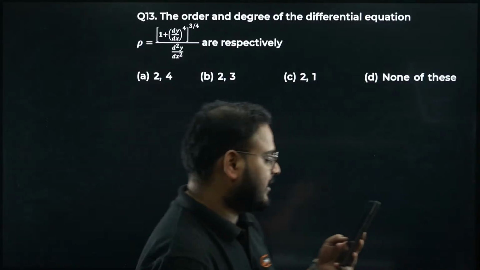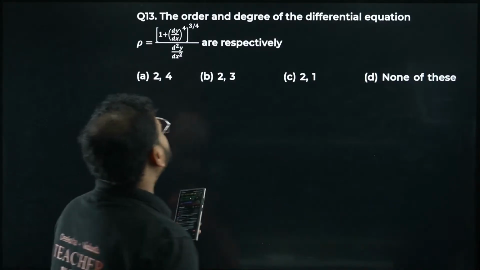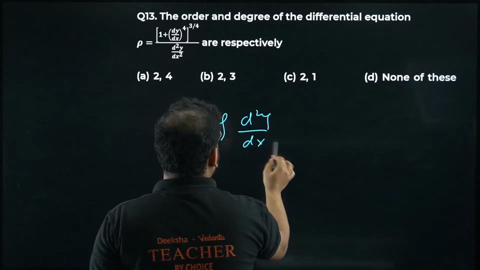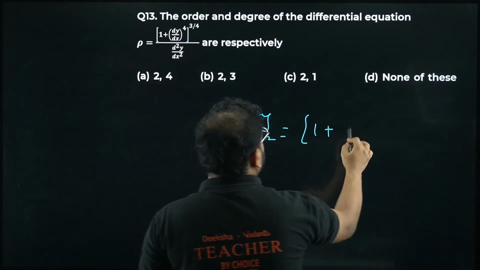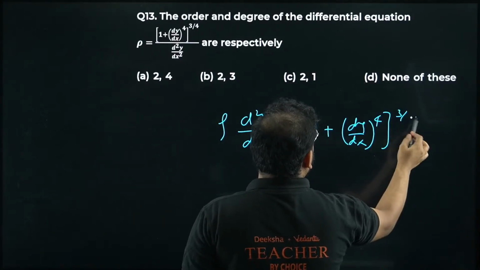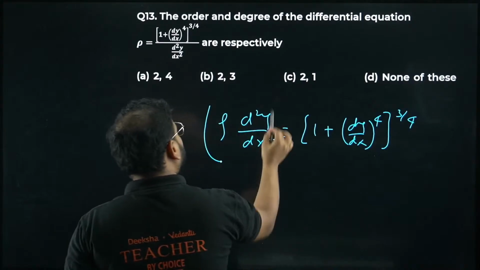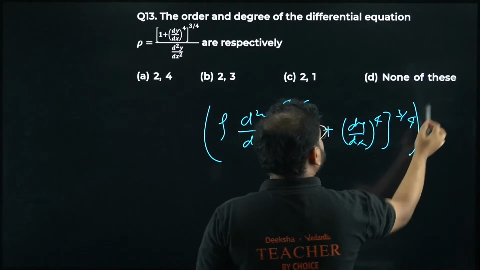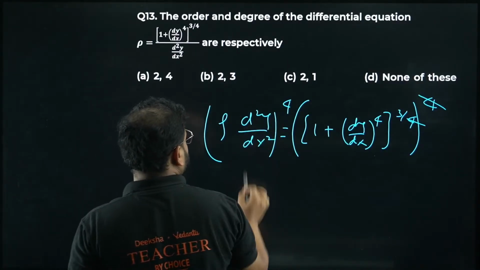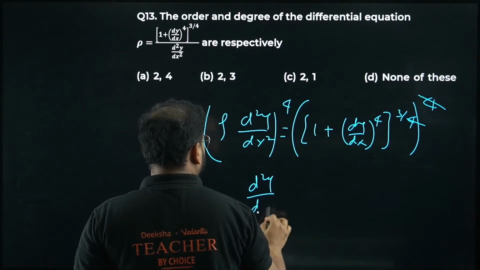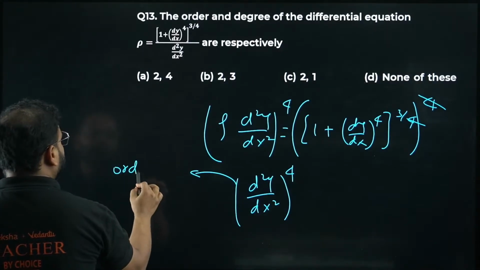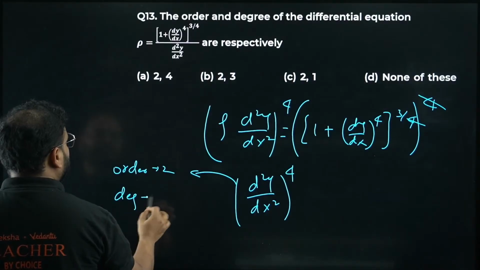Please solve question number 13, everyone. Okay, 13th everyone can solve, right? We get d square y upon dx square equals 1 plus dy by dx to the power 4, the whole to the power 3 by 4. I want the fraction out, so I'll take the whole thing to power 4 on both sides. Fraction will be cancelled. This is my result: d square y upon dx square power 4. From here you can check. Order is 2 and degree is 4.